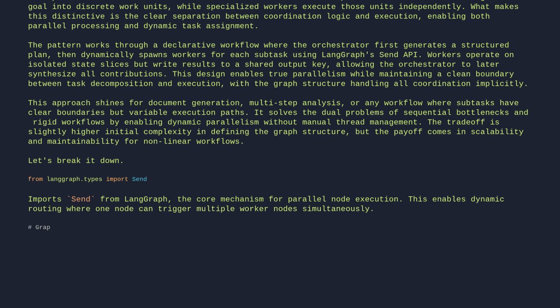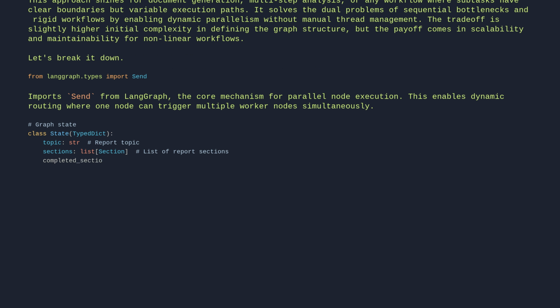# Graph state. class State(TypedDict): topic: str # Report topic. sections: list[Section] # List of report sections. completed_sections: Annotated[list, operator.add] # All workers write to this key in parallel. final_report: str # Final report.